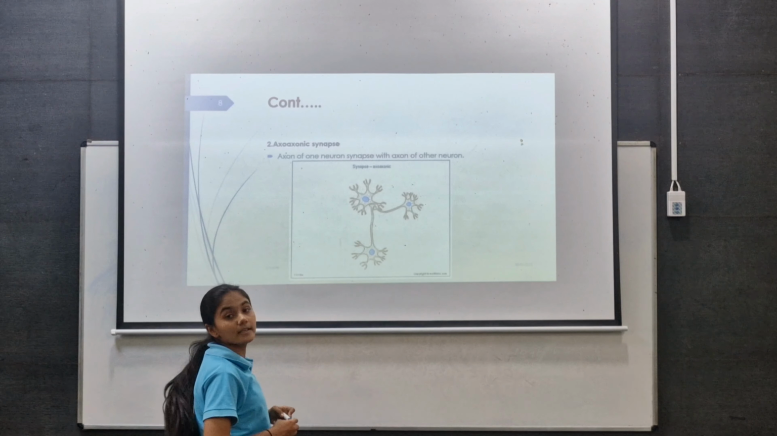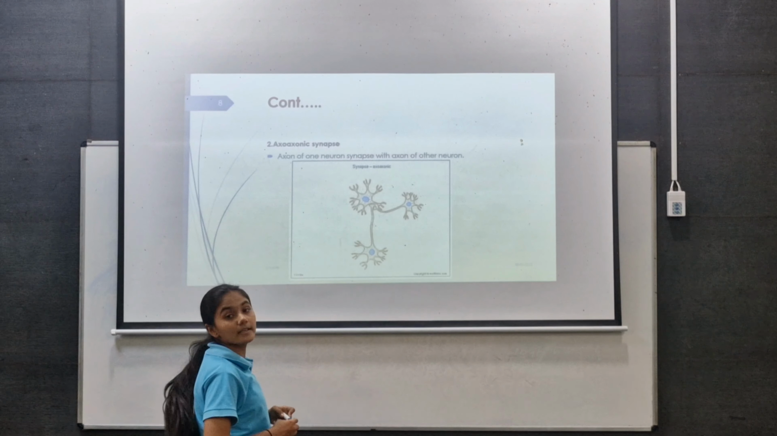Then the third type of anatomical synapse is the axosomatic synapse. Axosomatic synapse is where the axon synapses with the soma. What is the soma? Soma is the cell body. So it is the axon of one neuron and the cell body of the other neuron.